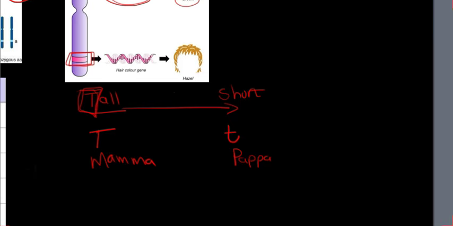So let's say your mom, or in this case the pea plant, the one from the mother or the female, has the trait for being tall. That is the dominant one. And then the father has the trait for being short. So it will be written like that. One from your mom and one from the dad.